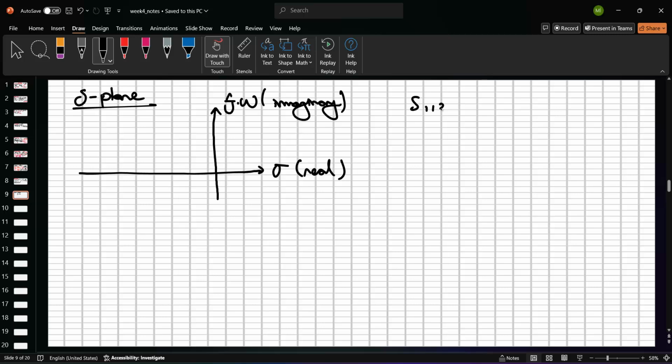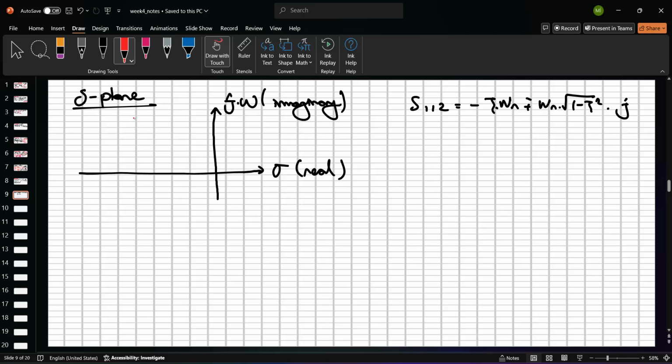Just remember the formula, S1 and S2 as minus zeta wn plus minus wn square root of 1 minus zeta square times j. Okay? So, how can I put these roots into this plane? I need to put a point or dot. How can I do that?